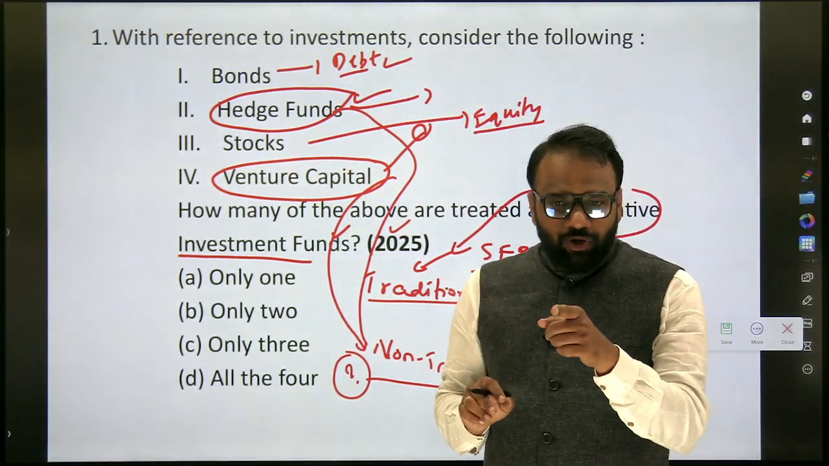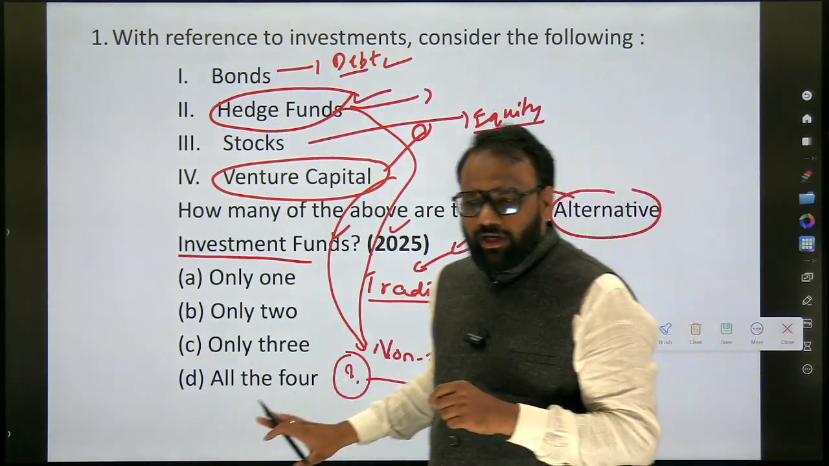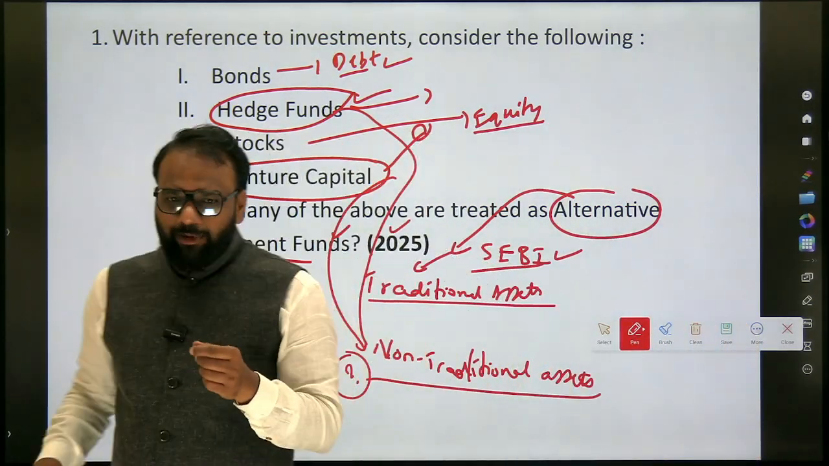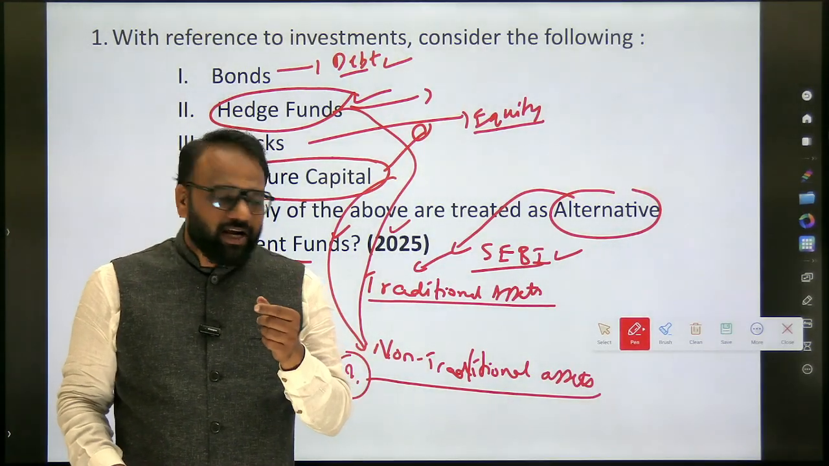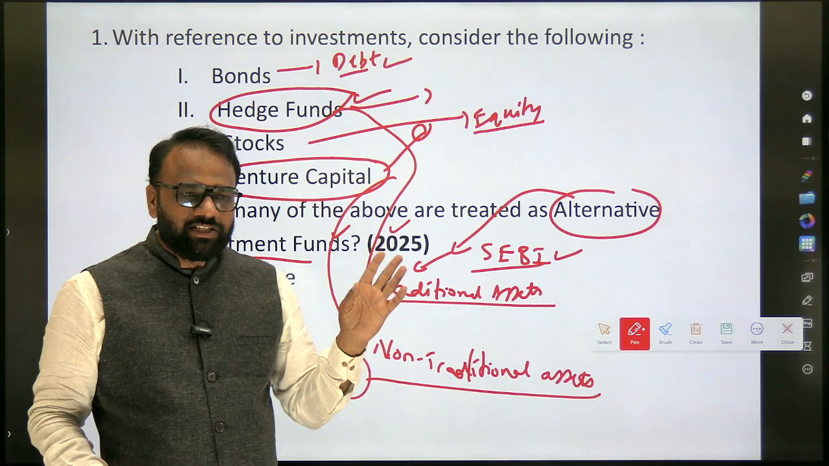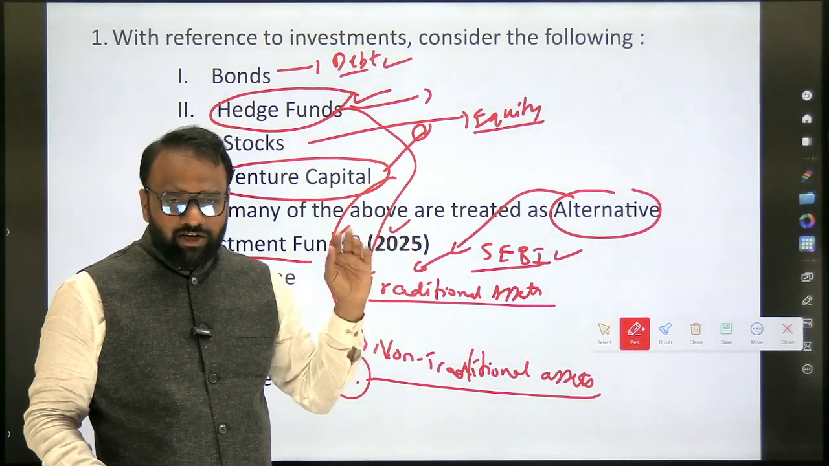In our notes I have updated it, so you can just go through that content. I am unable to recall the exact page number. There I have mentioned which are considered non-traditional assets, investments in which are considered alternative investment funds.